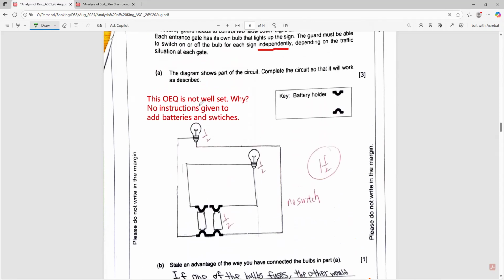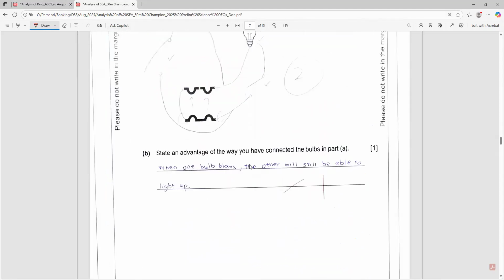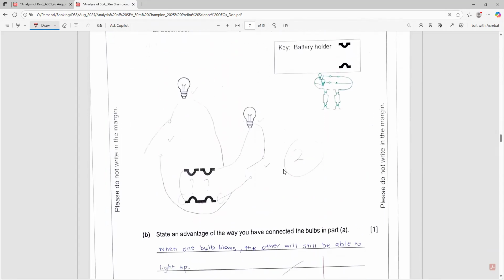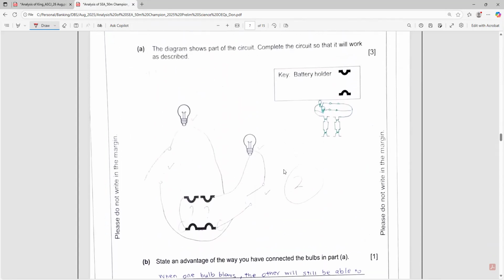And personally, I believe that this question actually is quite well set, quite a higher order thinking skill question, because number one, no instructions were given to add the batteries, and also no instruction given to draw the switches. So it's a very high order thinking skill, which I would not like to discuss now. I would like the markers to reevaluate whether to reset these questions, and number two, whether there is more than one possible answer, which I believe there is.